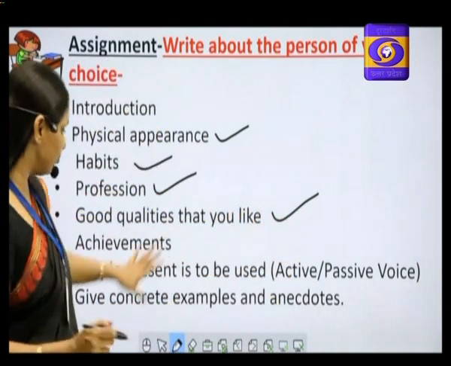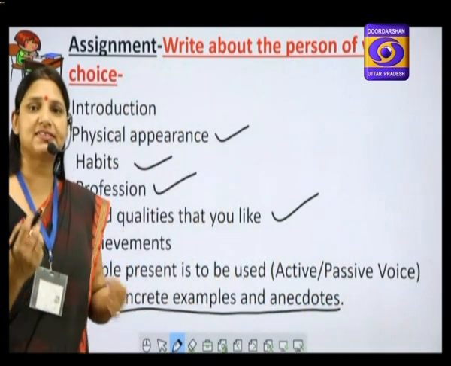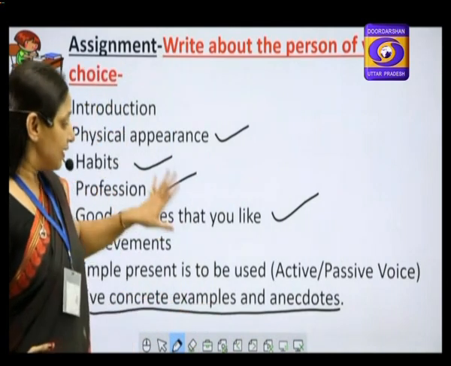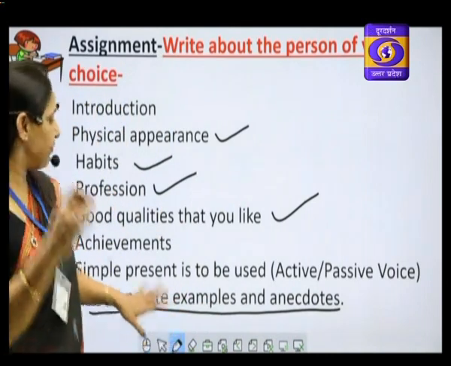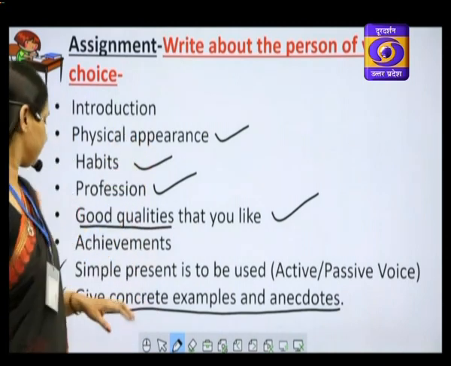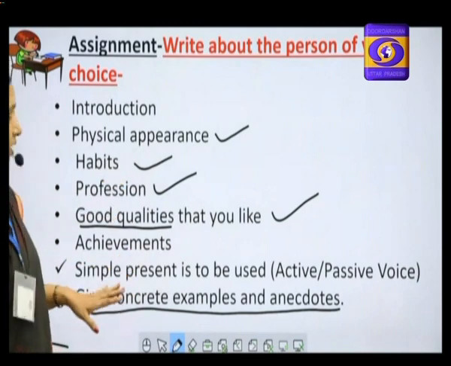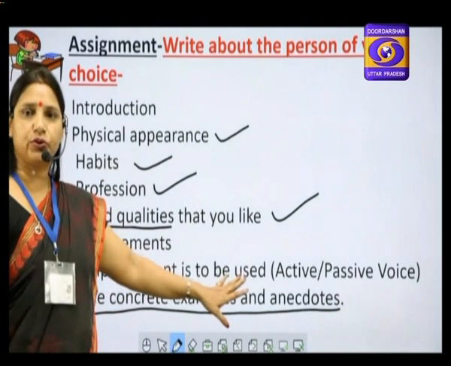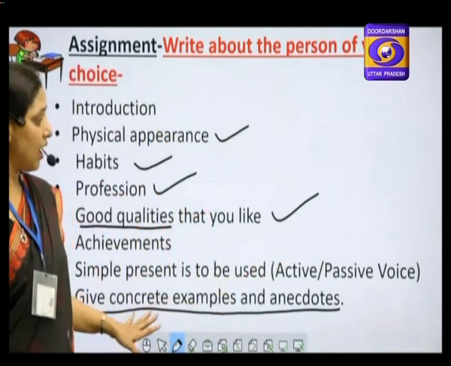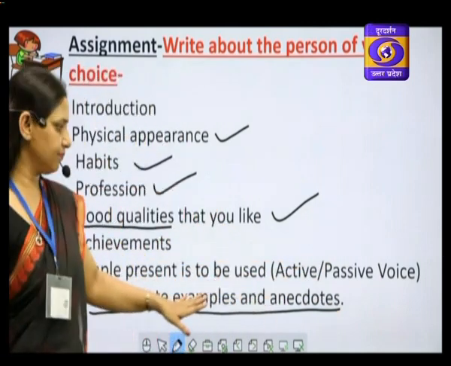And while giving these details, you must give concrete examples and anecdotes. You must give some instances from life, from your experience with that person, that will prove the fact that this person has these good qualities. Achievements. Achievements of the person in life or in profession, any field. Simple present is to be used. If the person is living, you will write it in simple present tense, or use active and passive voice wherever it is needed. Okay?